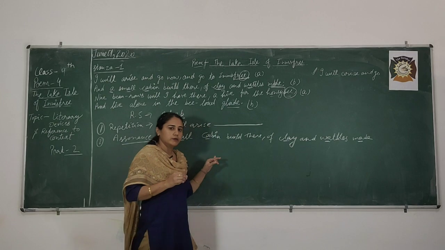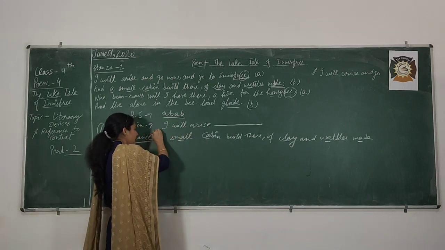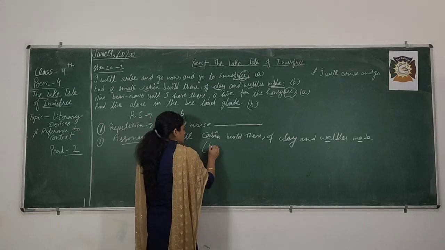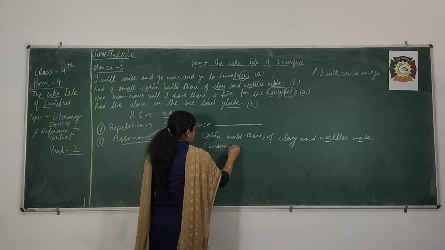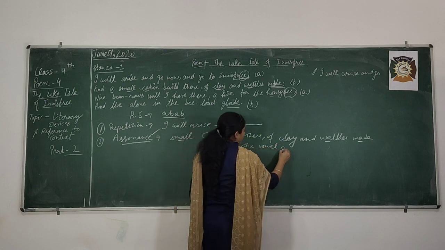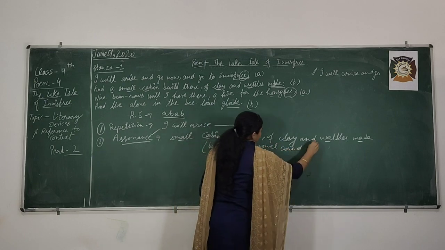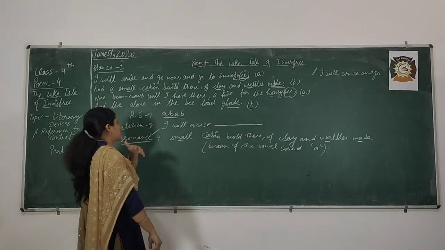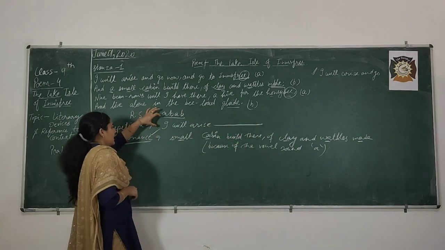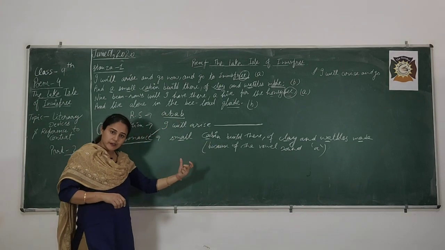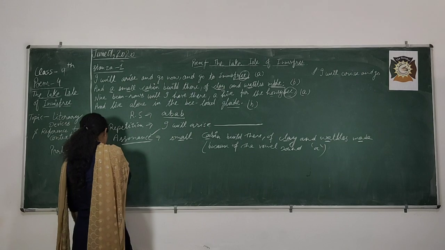So here W.B. Yeats used assonance as a literary device because of the repeated vowel sound, a. Right? Next, there is also the use of consonants in this particular line. Consonants.